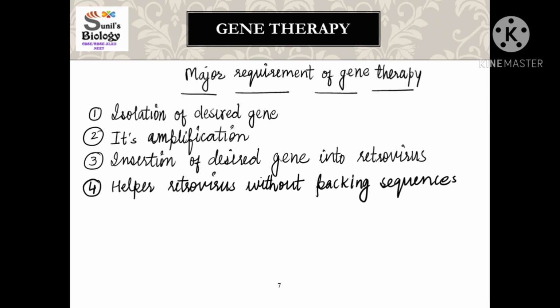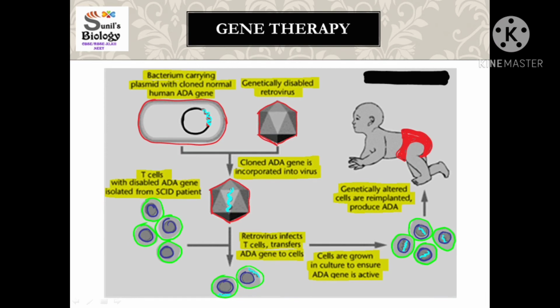Remember, a virus which can transduce but cannot replicate itself will be called a virus without packaging sequence. So in that case also, we want that kind of retrovirus which introduces our alien DNA, or the DNA of the adenosine deaminase, into the human cell, but does not start replicating itself. So the retrovirus and the helper virus without packaging sequence is taken up there.